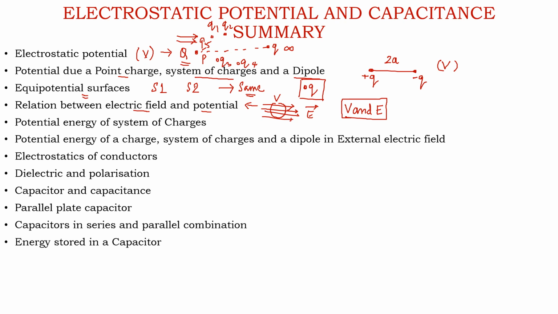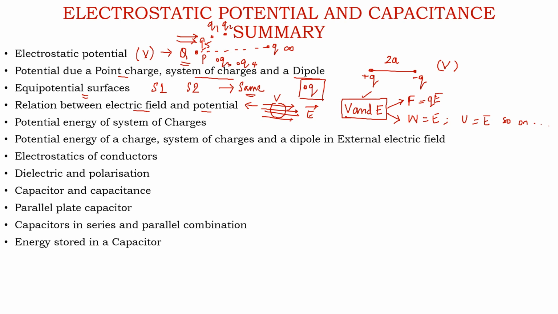Once we know the relation between potential and electric field, it is very easy for us to relate the force, because force and electric field are related like this. It is very easy for us to relate work with energy, and potential energy with electric fields, and so on. So just by introducing these two relations, it became very simple for us to make other relations.